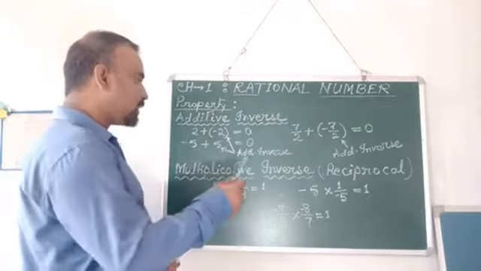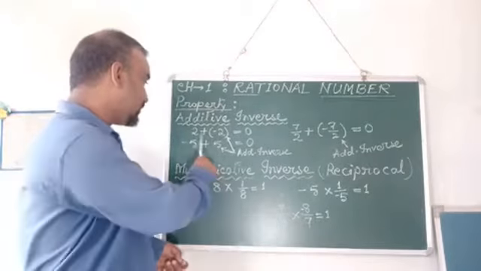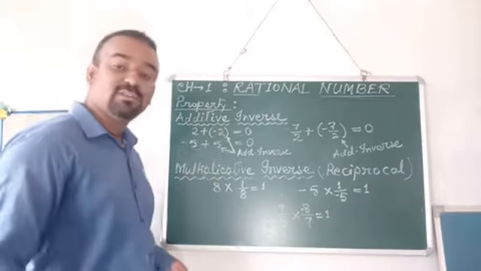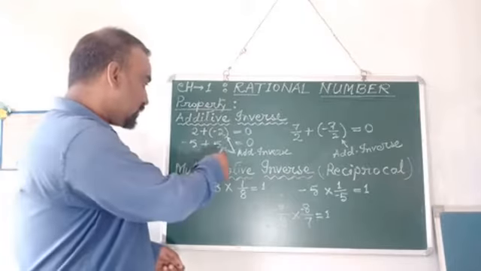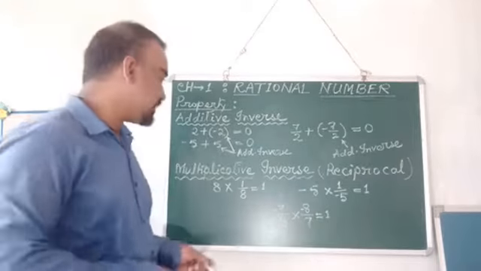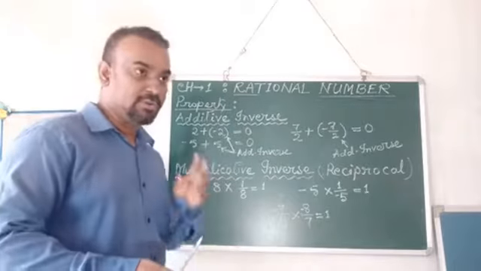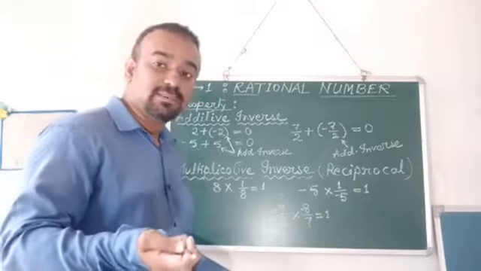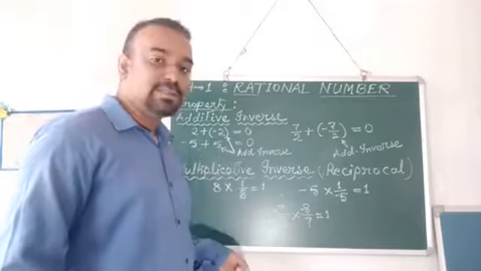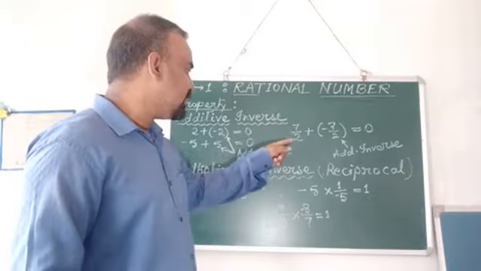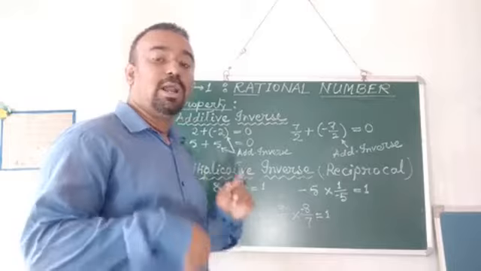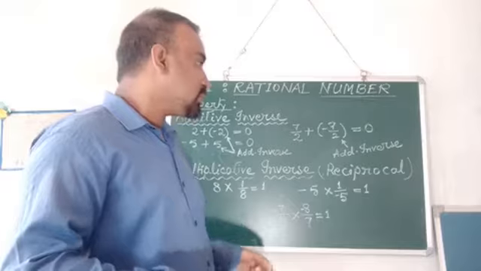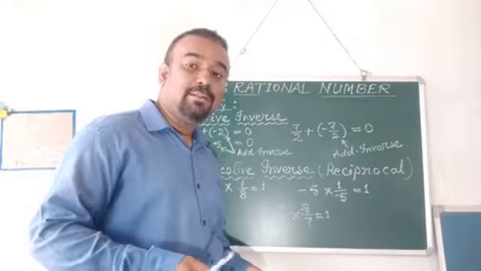Here you can see the additive inverse in these two cases. For the first case, the additive inverse is minus 2. In the second case, the additive inverse is plus 5. These were the additive inverses, just opposite. If you have a plus number, you will add a minus number. If you have a minus number, you will add a plus number. The third example that we have here is 7 by 2, which is a rational number. Now what would you add with 7 by 2 to make it 0? You would add minus 7 by 2.